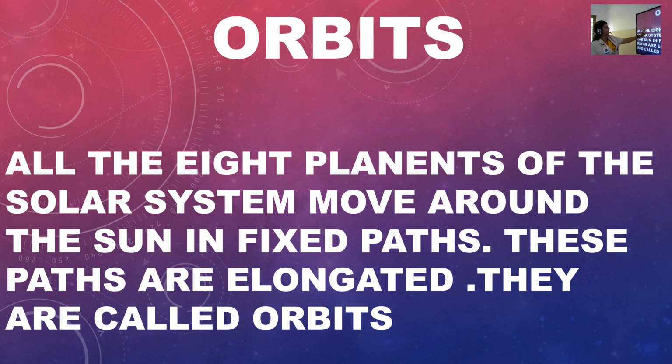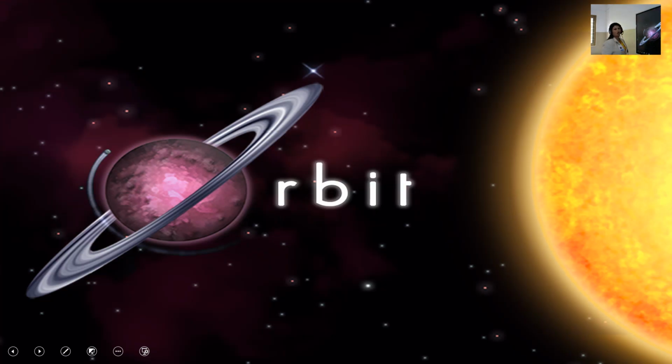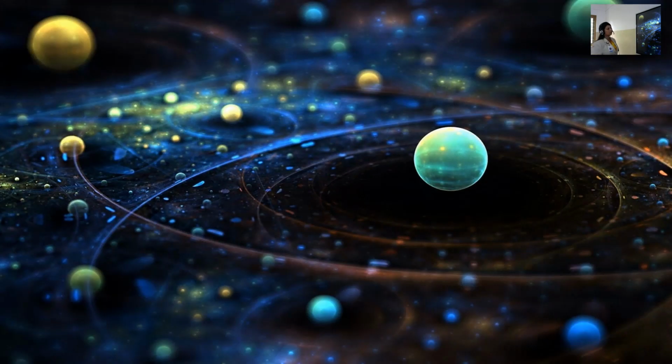Next is orbits. All the eight planets of the solar system move around the sun in a fixed path. These paths are elongated. They are called orbits. You can see the image of an orbit. In the next image you can see another elongated path.